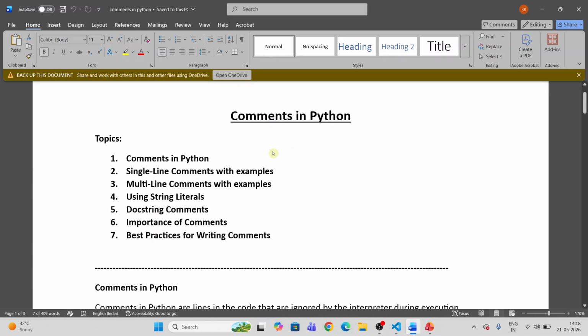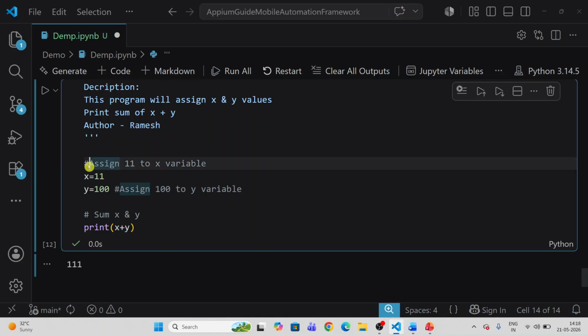So how do you write comments in Python? We can achieve single line comments by using the hashtag and multi-line comments by using triple quotes. We have seen the example here. This is the single line comment by the hashtag. Please note that from the start of the hashtag, the Python interpreter treats the rest as a comment. Here I place the comment at the start of the line, and here I place the comment after the line of code. Once the hashtag starts, Python treats it as a comment.